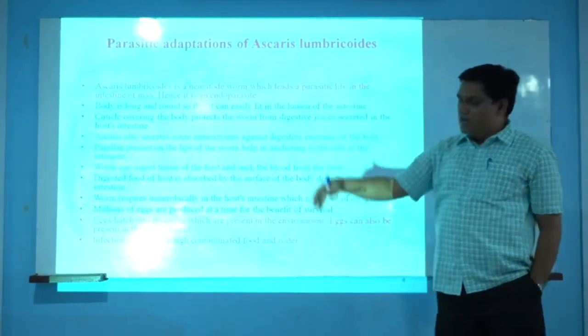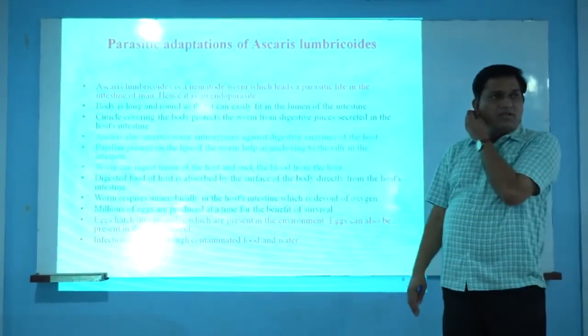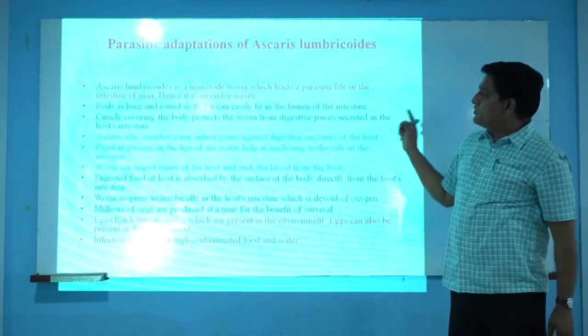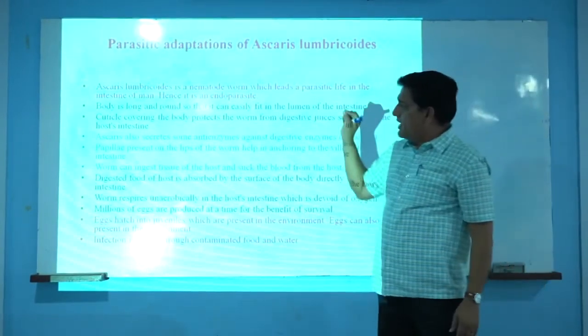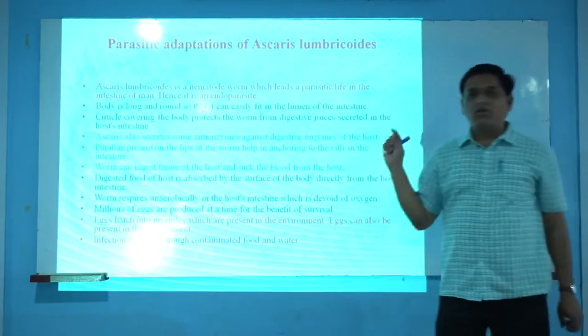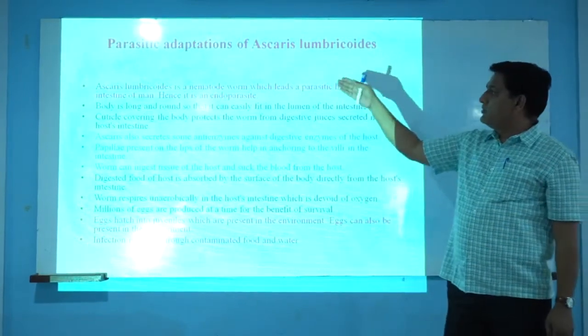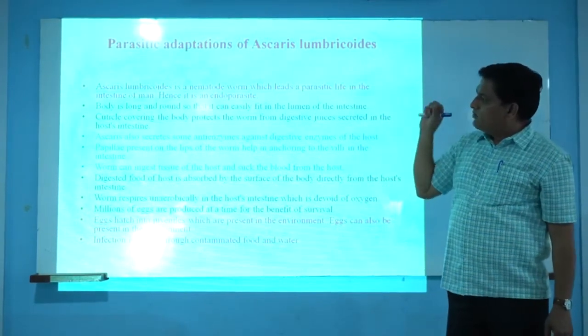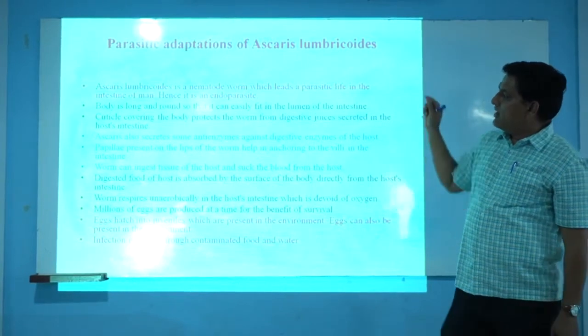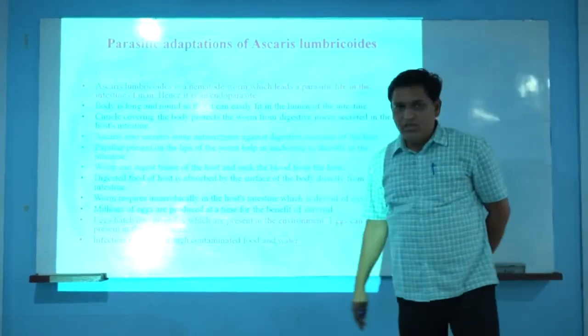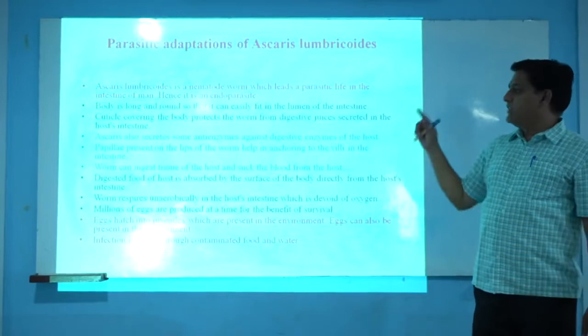These are the several parasitic adaptations of Ascaris. Here also we have to firstly identify which specimen is kept for this question. I have taken the example of Ascaris, and for that we will have 1 mark, and the remaining parasitic adaptations will give the remaining 7 marks along with the diagram.